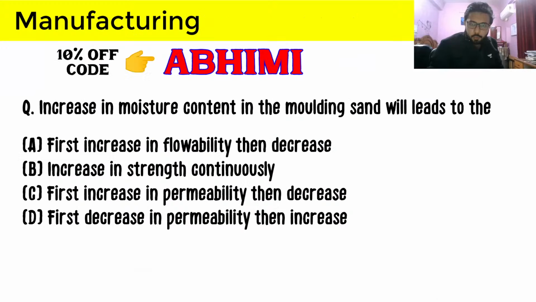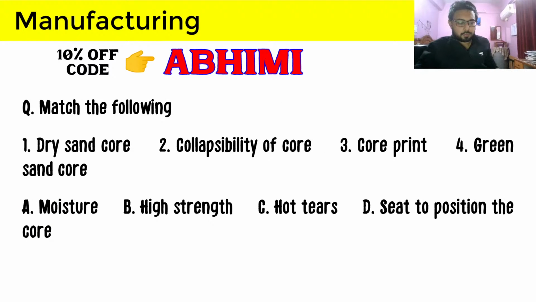So let's see what the next question is. Match the following. You have been provided with four terms here, and you have to match these four terms with the bottom four terms. The four terms are dry sand core, collapsibility of core, core print, green sand core.